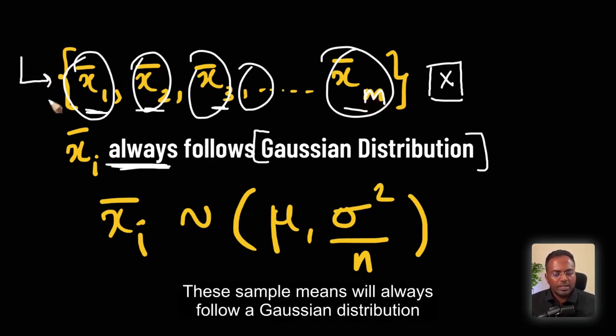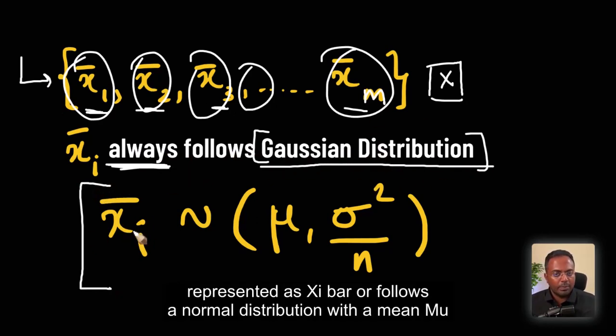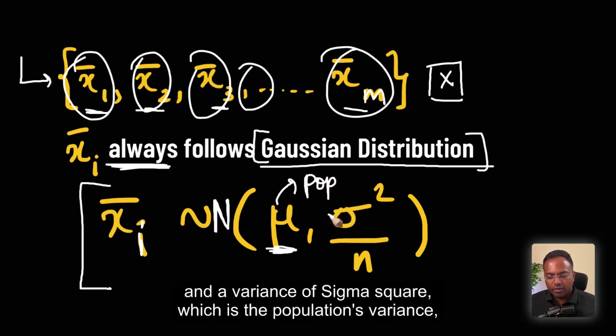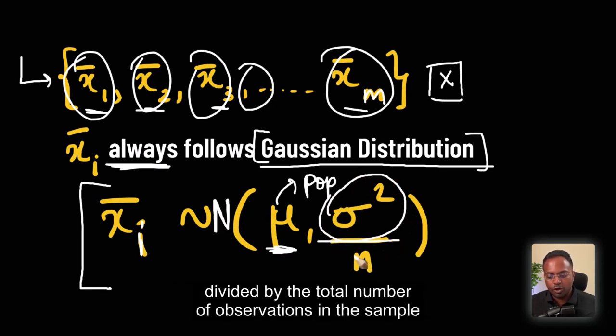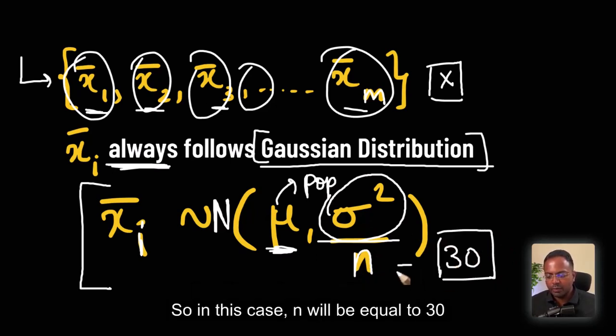These sample means will always follow a Gaussian distribution, where this sample mean, represented as xi bar, follows a normal distribution with a mean mu. This is the same as the population mean that we saw earlier, and a variance of sigma square, which is the population's variance, divided by the total number of observations in the sample. In this case, we took 30 items in each sample, right? So in this case, n will be equal to 30.